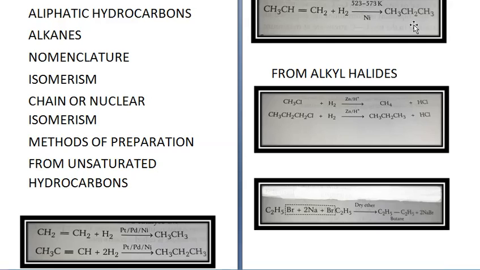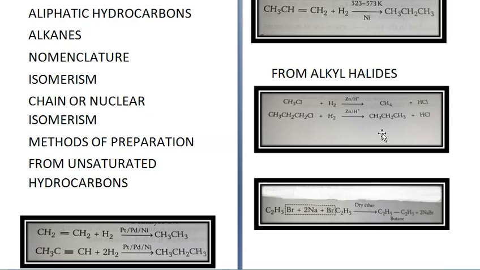Next method of preparation is from alkyl halides. Alkyl halides except fluorides on reduction with zinc and dilute HCl give alkanes. CH3Cl, this is methyl chloride plus hydrogen in presence of zinc and HCl gives you CH4 plus HCl.